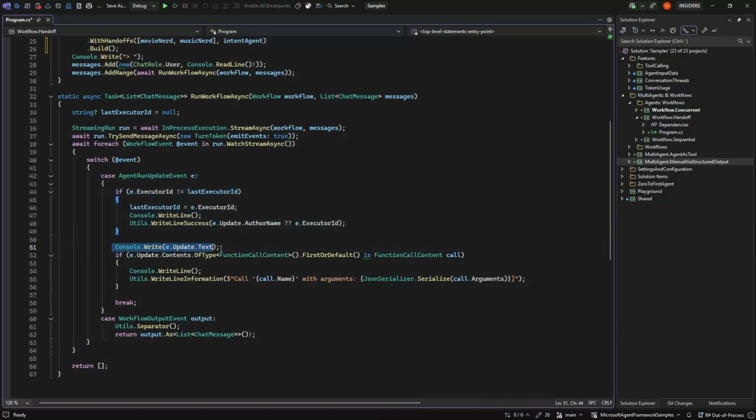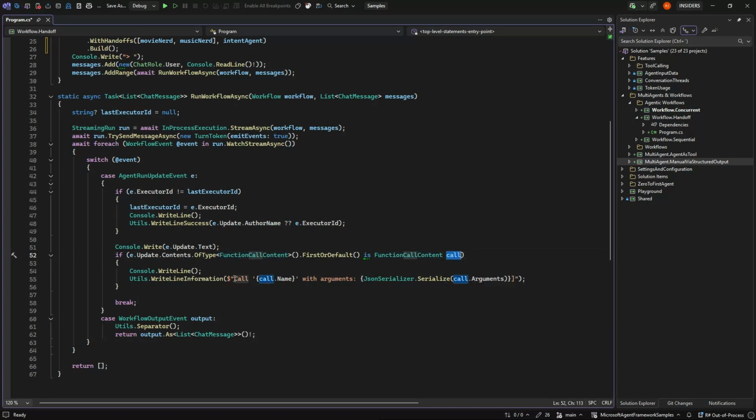And then we also write out the text of the update, of course, the streaming part of the message. And then we are checking the update for content, and if any of the content is function call content, because the way this works is that the handoffs are more or less treated as function calls, and we will see that once we run it.